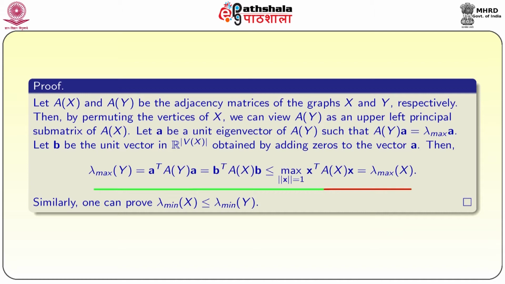So b transpose A of x b is less than or equal to the maximum of x transpose A of x x. This result we proved earlier; it is true for all symmetric matrices. So this is less than or equal to the maximum of x transpose A of x x, which is equal to the maximum eigenvalue of the graph x. Similarly, one can prove that lambda minimum of x is less than or equal to lambda minimum of y. That means the minimum eigenvalue of x is less than or equal to the minimum eigenvalue of the graph y.